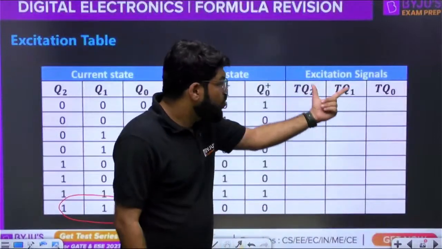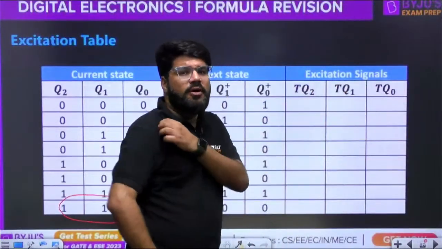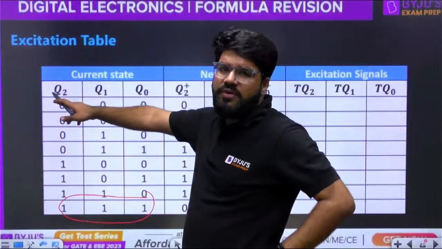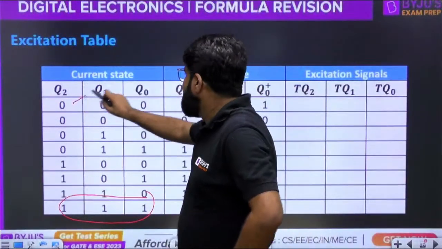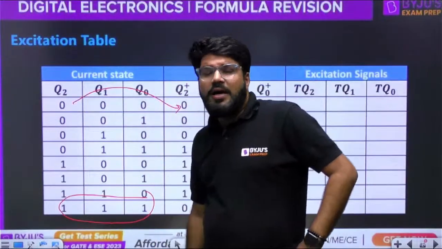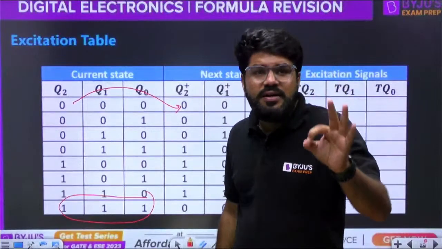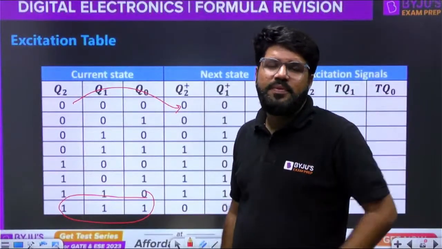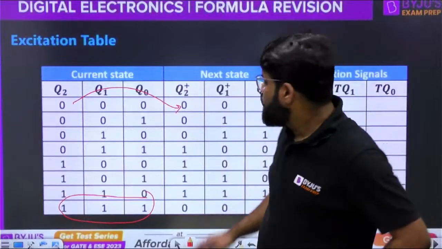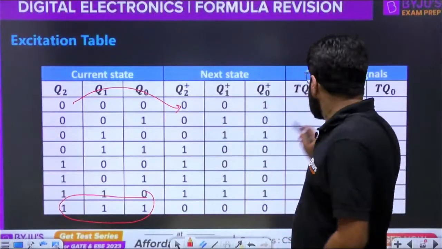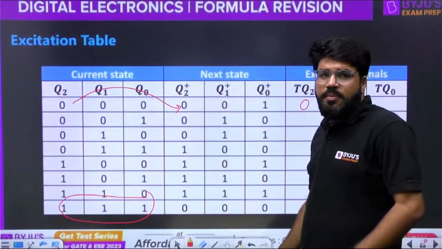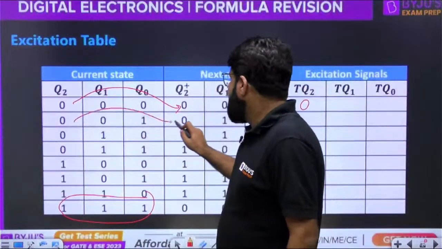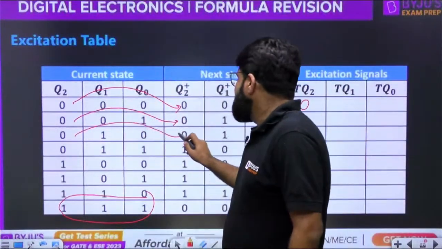But how to write the input of the T flip-flop to achieve this state transition? Understand this. First understand Q2, everybody. Q2 goes 0 to 0. For the flip-flop we are designing using the T flip-flop, the output remains the same. That means the T input should be 0, because if the T input is 1, the output should toggle. Next, again 0 remains 0. Again 0 remains 0.